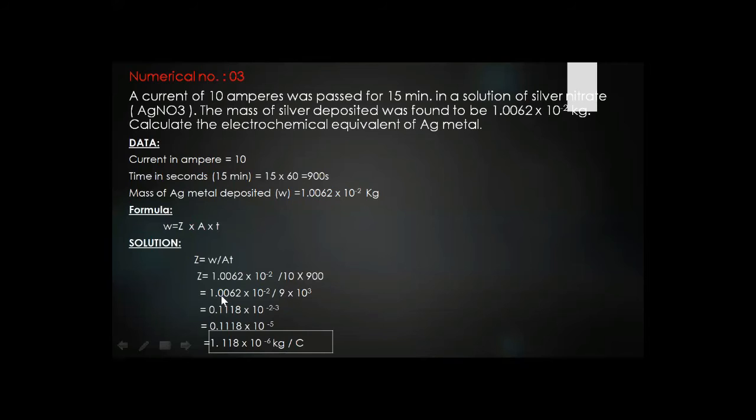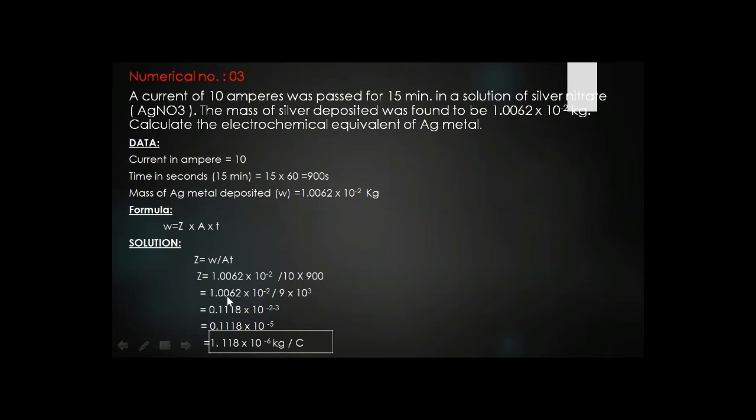This is again 1.0062 × 10 raised to power minus 2. First, we will change the denominator into powers: 9 multiplied by 10 raised to power 3, since there are 3 zeros. So what will happen?